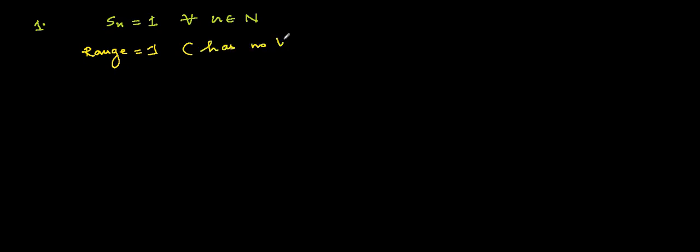Let us take a few examples. For example, I have taken a sequence which is constant. Here you can see that the sequence has only one limit point, and the range is 1. But the range has no limit. The range has no limit, but the sequence has one limit, which is 1.